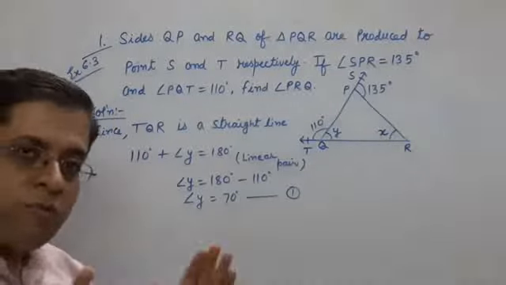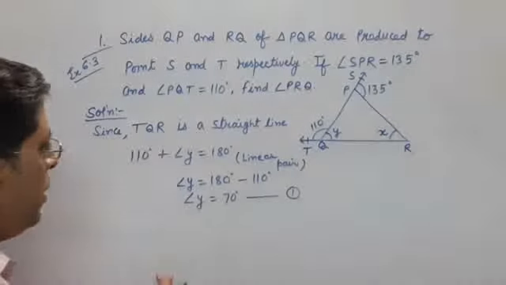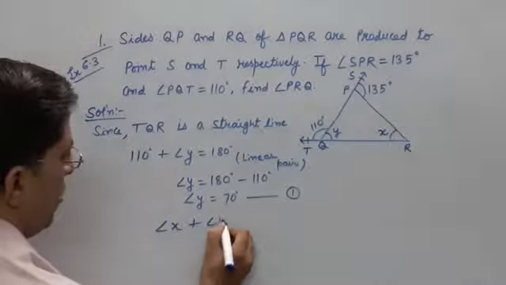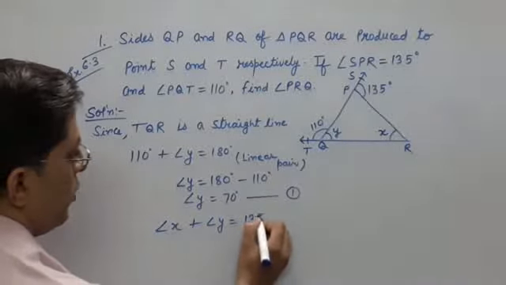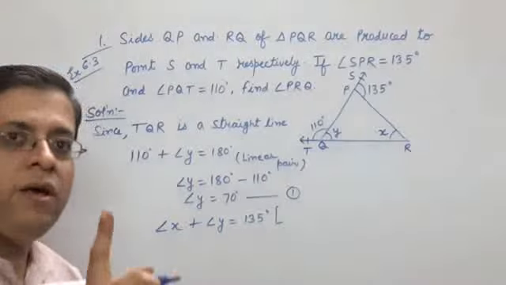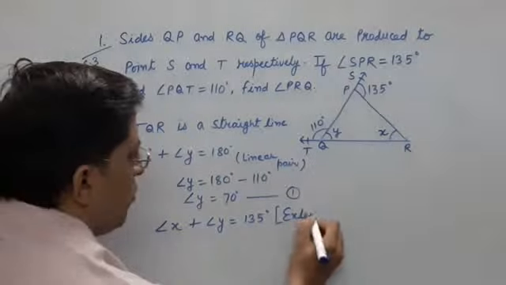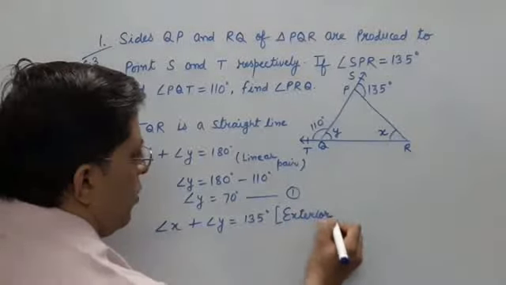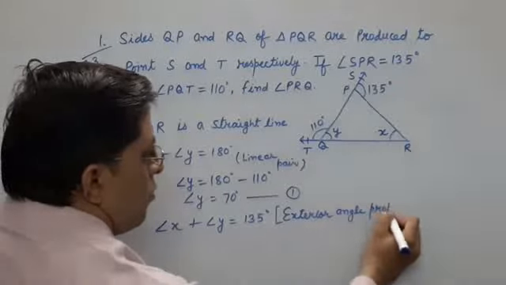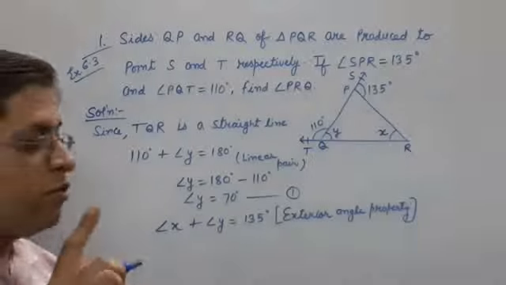Angle X plus angle Y is equal to 135. What is the name of the property? This is the exterior angle property.